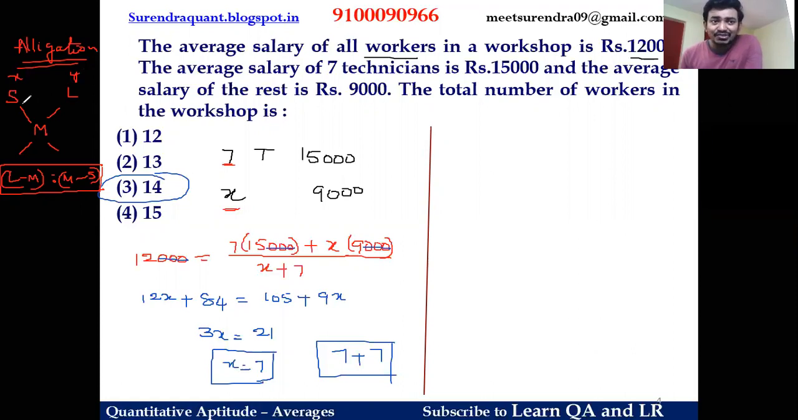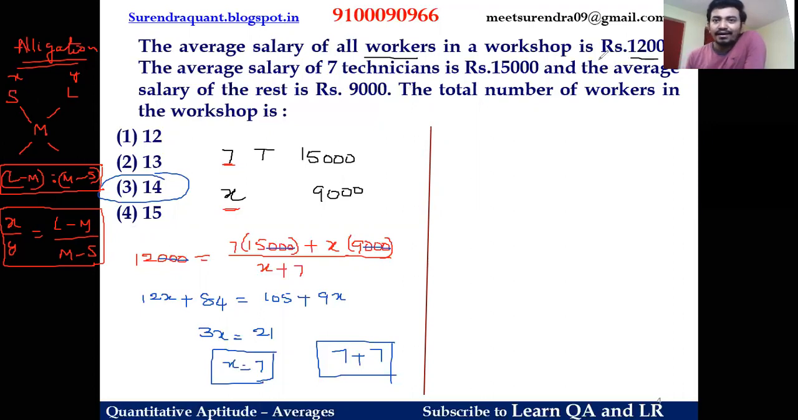Then the X to Y ratio is the same as L minus M to M minus S. This concept has been discussed already in our channel under alligations and mixtures. You can have that once, guys.